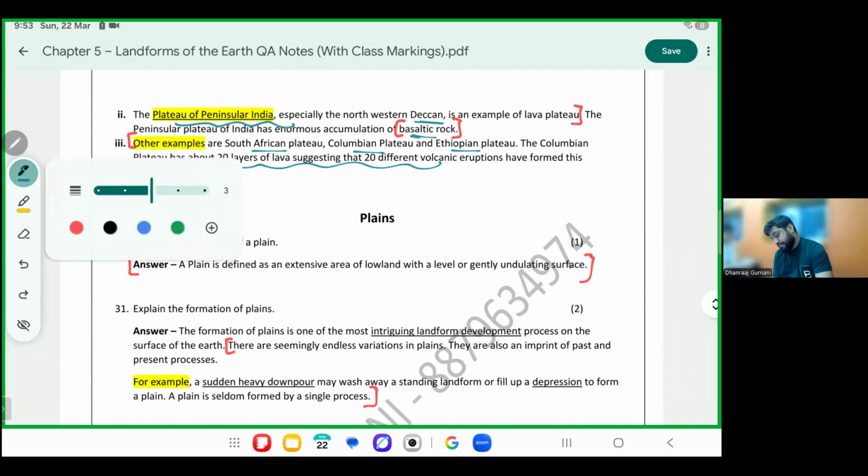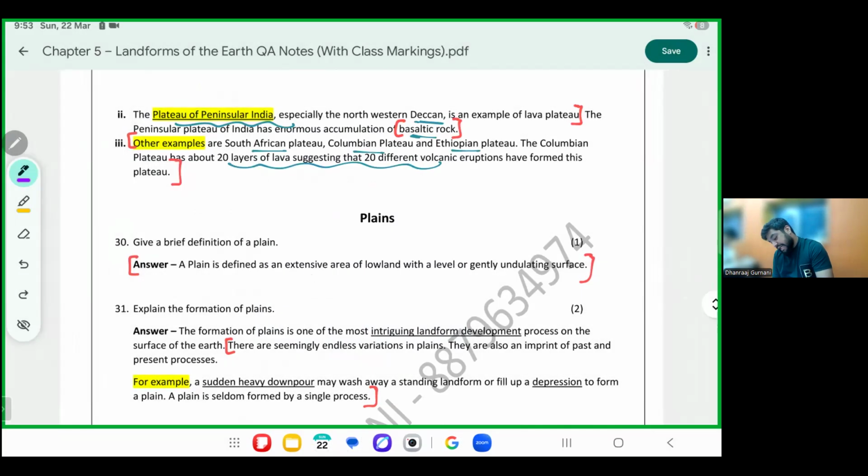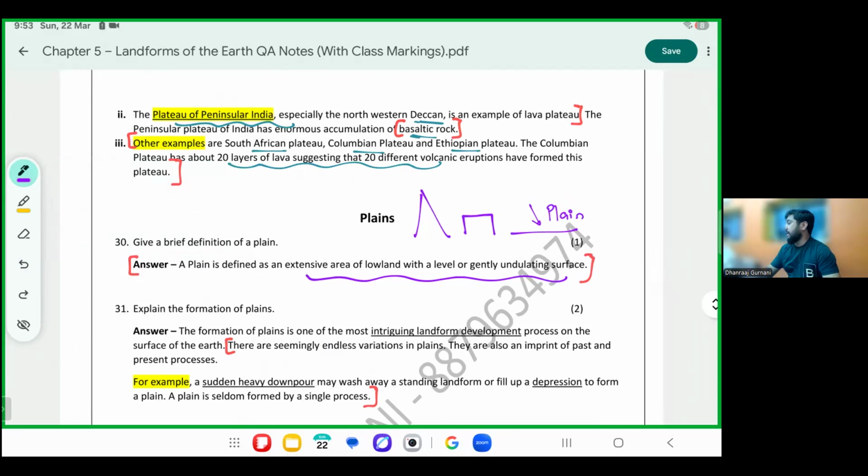A plain. A plain is an area of lowland. It's land lower than the plateau. If you want to draw, this is your mountain. This is your plateau. This is your plain. No, you have plateau, plains, and mountains.